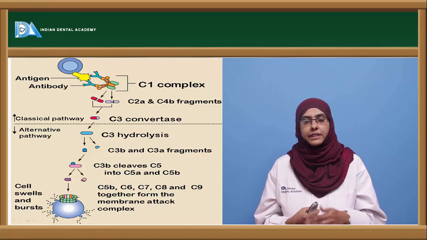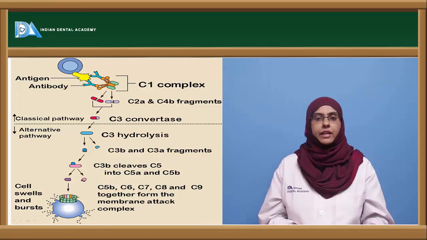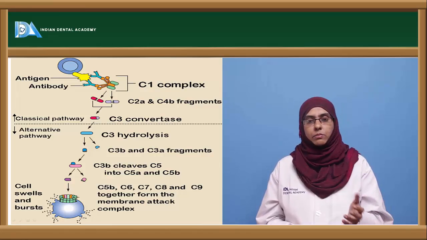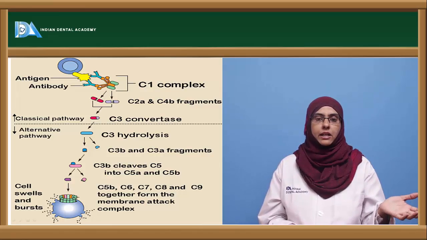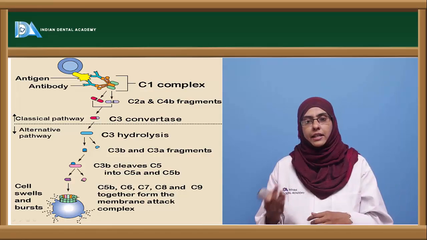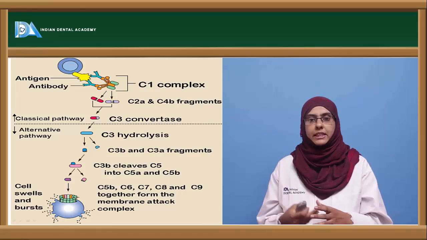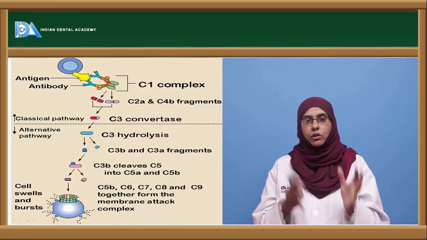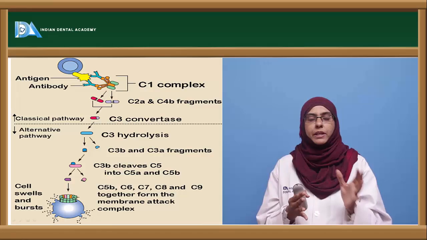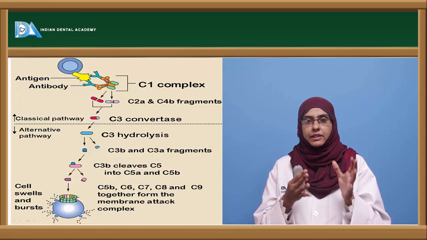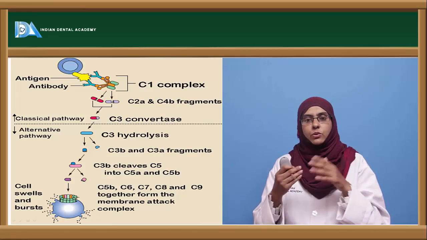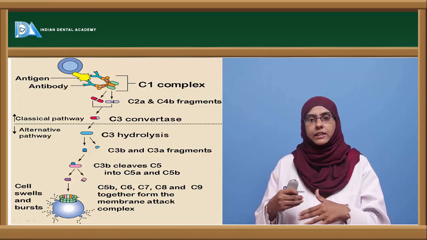Once C5 gets cleaved, it divides into C5a, a smaller component which is eliminated as an anaphylatoxin, and C5b, which interacts with the complex. Now we have the whole complex of C1, 4b, 2a, 3b and C5b, ready to take over and cleave C6.